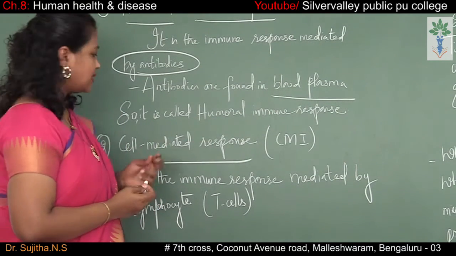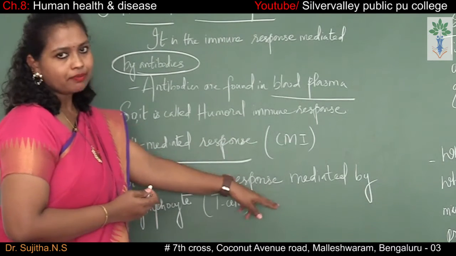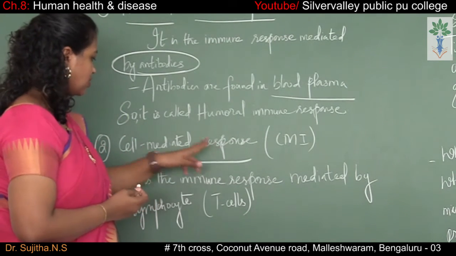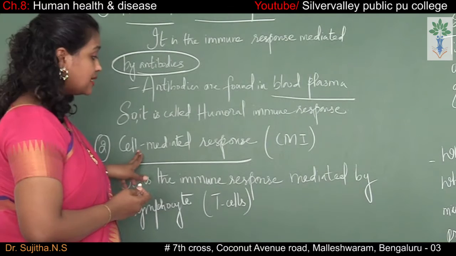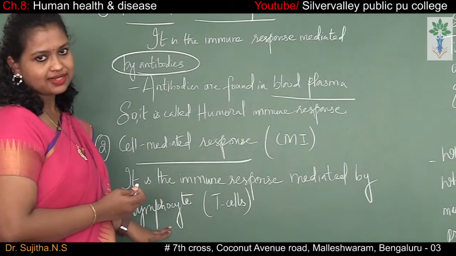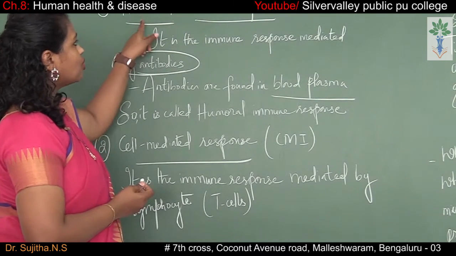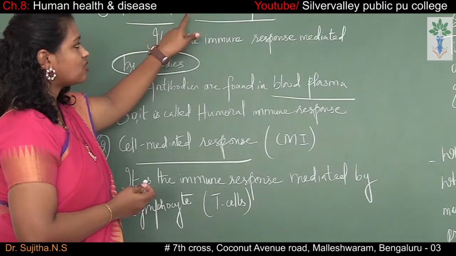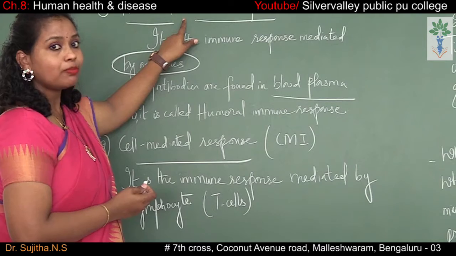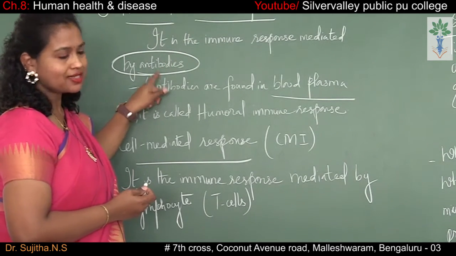The second one is the cell mediated response. We can even say it as CMI. So what is cell mediated response? Cell mediated response means it is an immune response which is mediated by the T lymphocytes. T lymphocytes is also called as T cells. Whereas in case of humoral immune response, the response was with the help of B cells or the B lymphocytes which produces the antibodies.